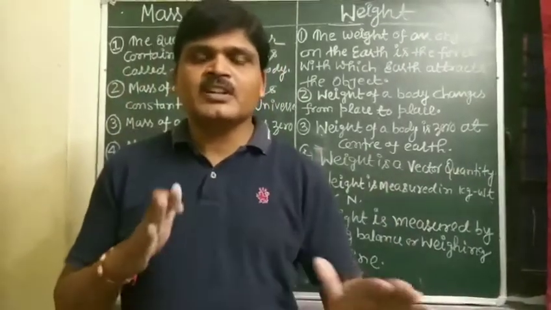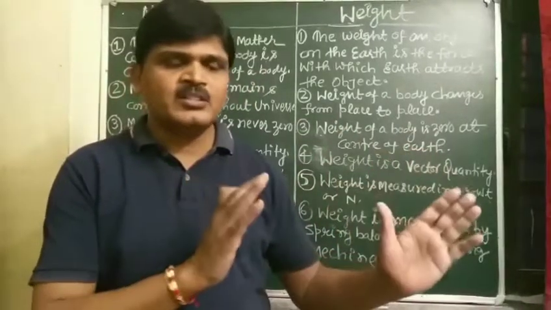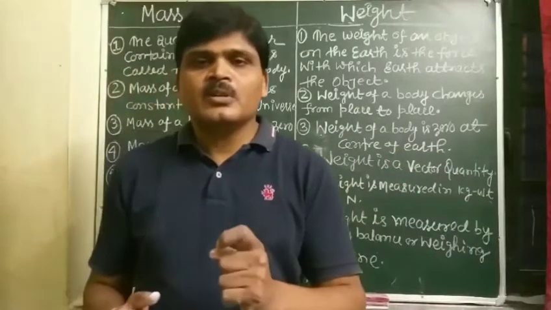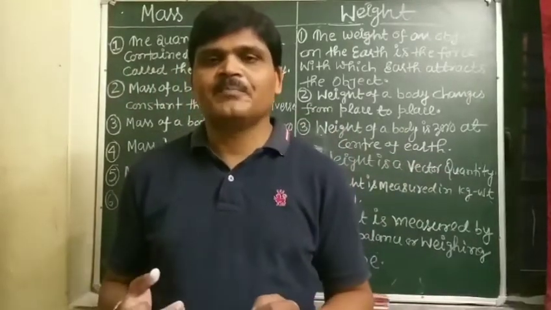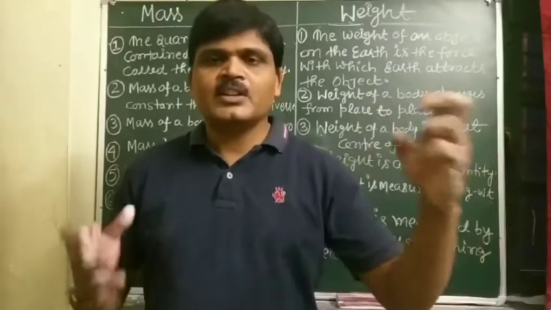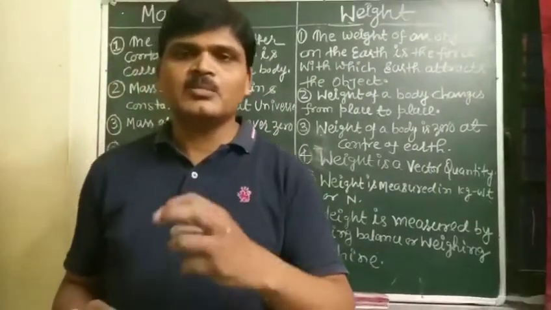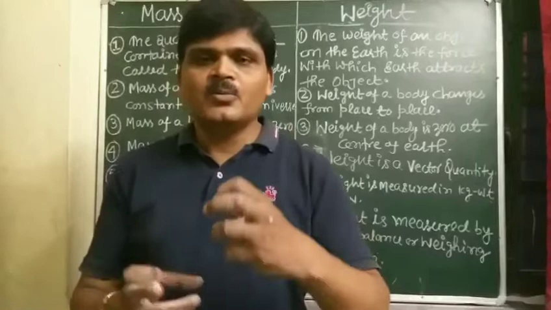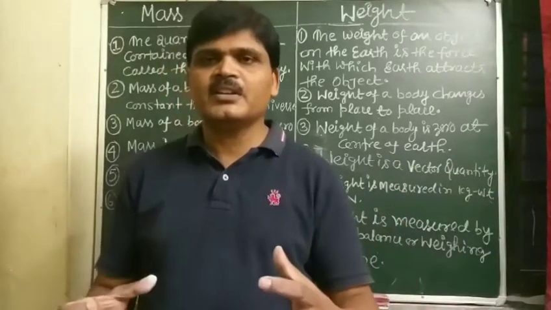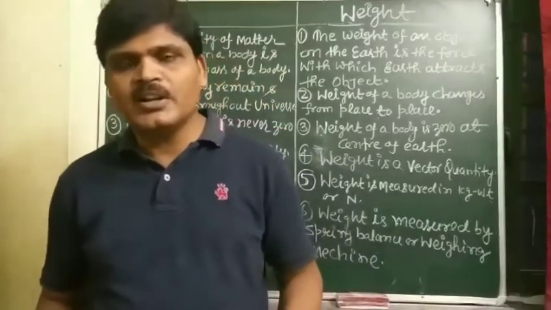So student, now I am going to differentiate between mass and weight. I have already explained all the properties of mass and weight, so you can easily distinguish between them. The first difference: the quantity of matter contained in a body is called the mass of the body, and the weight of an object on the earth is the force with which the earth attracts the body.